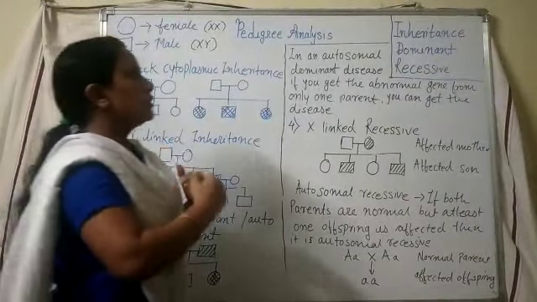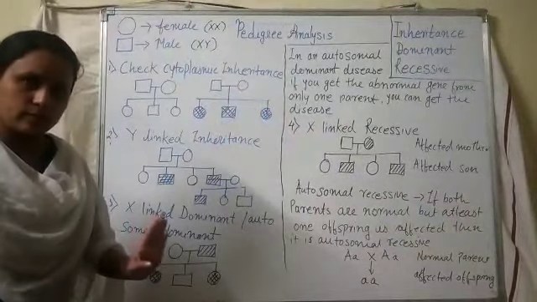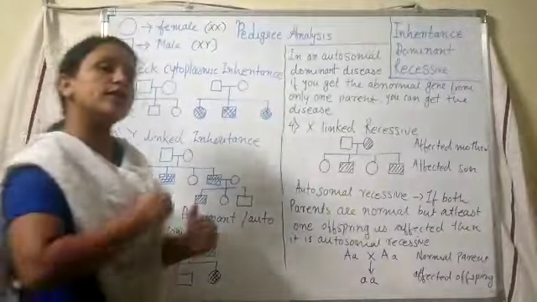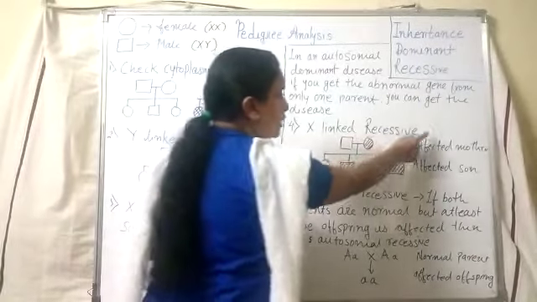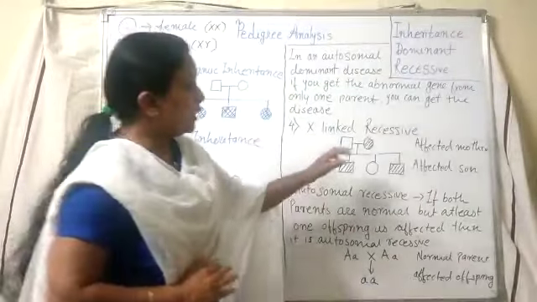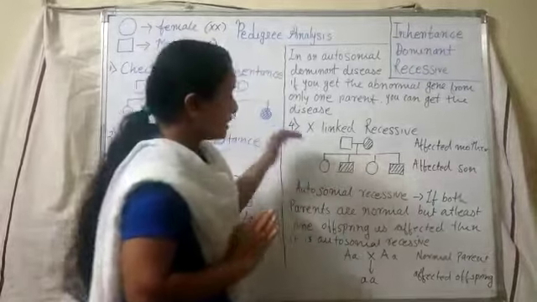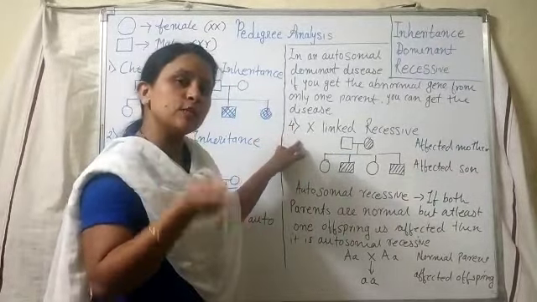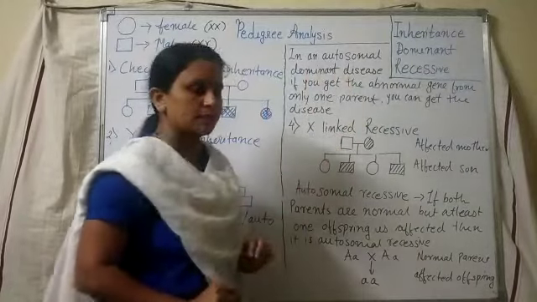Now think for the next one. If none of these options applies, then we have to move to the fourth one, that is X-linked recessive. Now I already told you about recessive. From where will that recessive come? These particular genes are not able to express. But still we can see some cases where patients are suffering from X-linked recessive diseases.